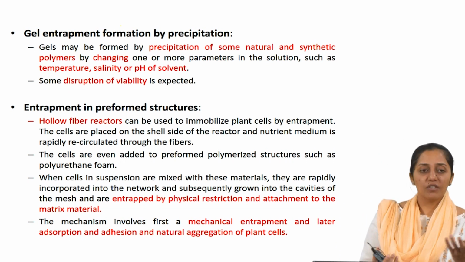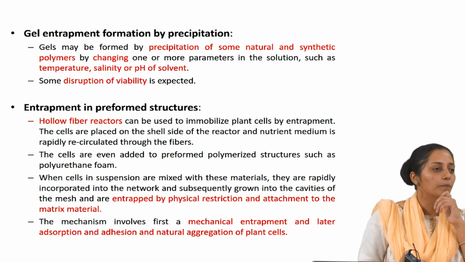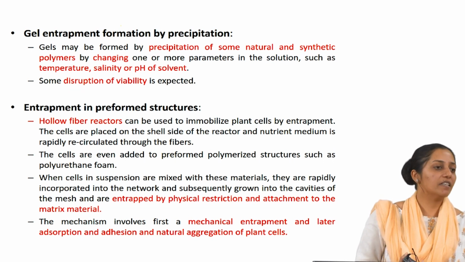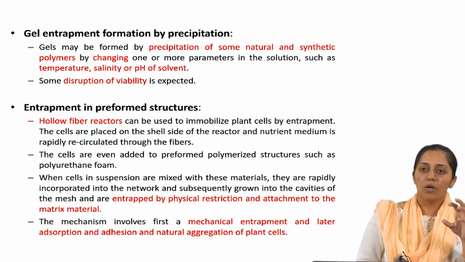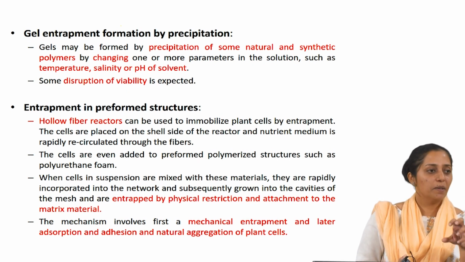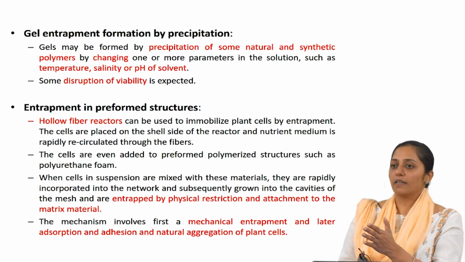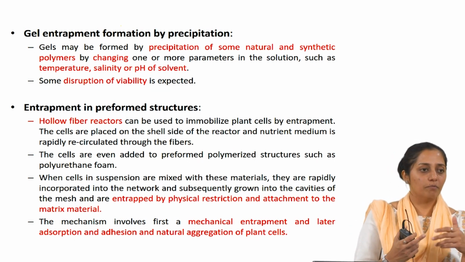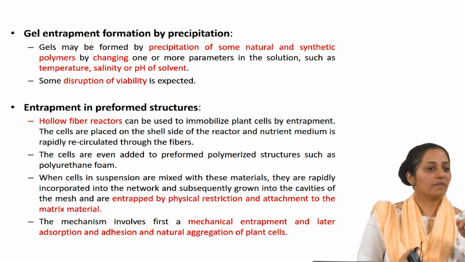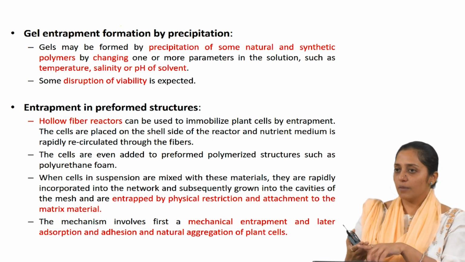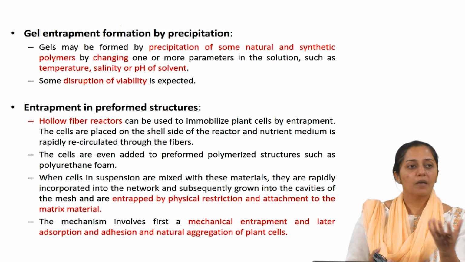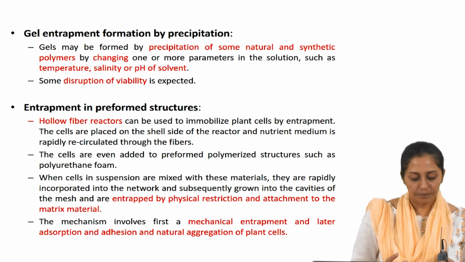We actually used polyurethane foam as a support for hairy root cultivations, because being an inert matrix, at the time of inoculation the cells will not stick to it, but in due course of cultivation time, as they begin to multiply, you will see that they stick to the foam. They enter the pores of the porous material and then stick. That's how they are used as support materials for plant cells or even for immobilization.